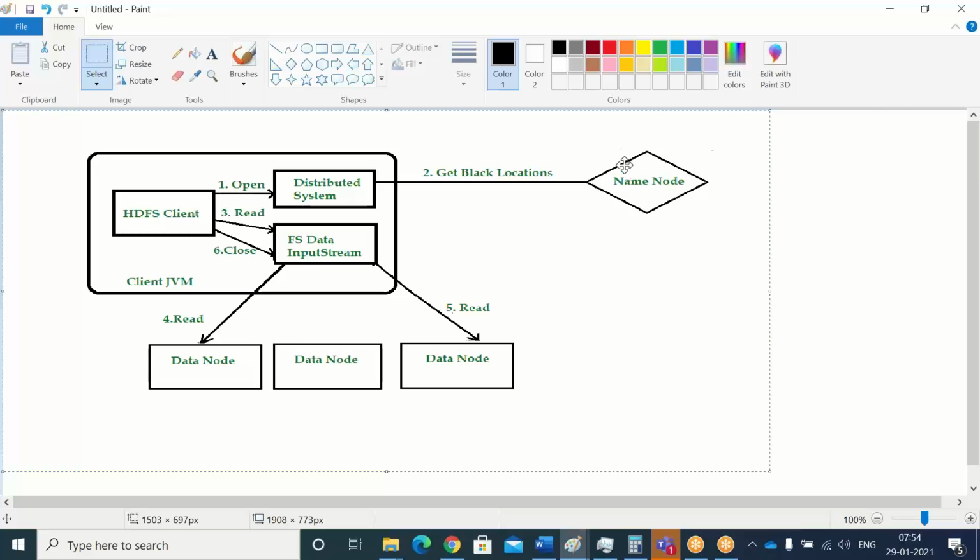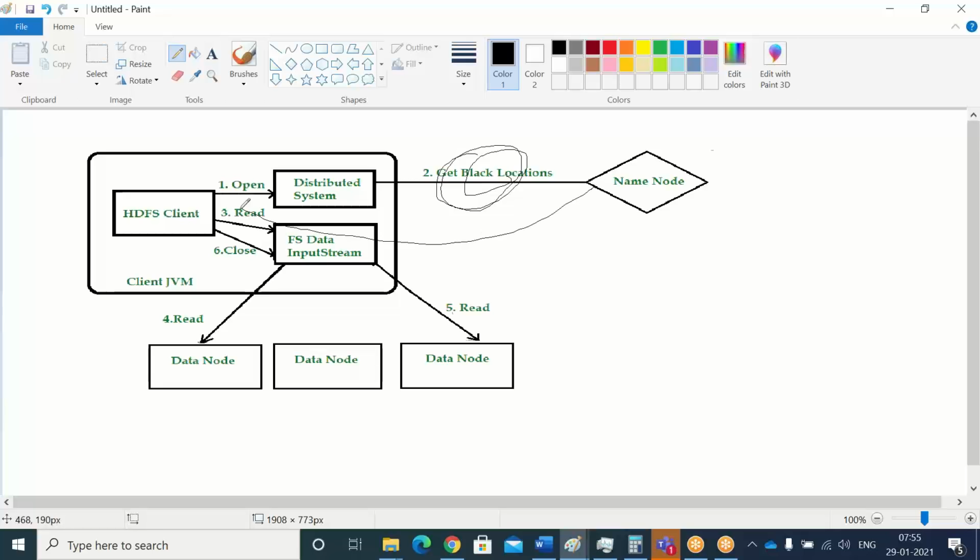Then, based upon the input file name where I already stored my data, it will give the block information. Once it gets the block information, here from here we are going to get the block information. Then this will give the acknowledgement to the HDFS client: these are the block information I have for your input file. Then it will clear the read request and it will go again to the input stream.